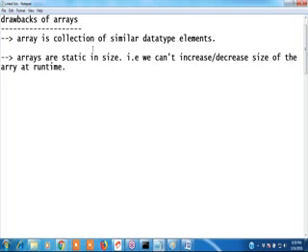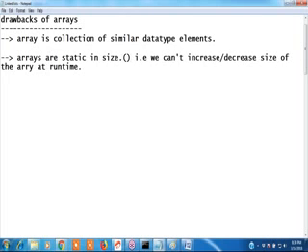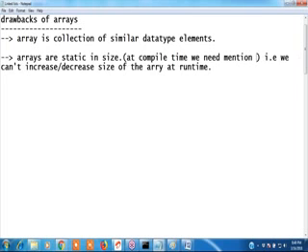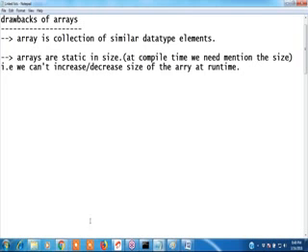What are the array drawbacks? Array is a collection of similar data type elements. Arrays are static in size. What is the meaning of static in size? At compile time, we need to mention the size of the array. Arrays are static in size means at compile time we need to mention the size.